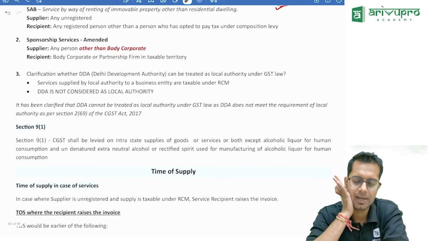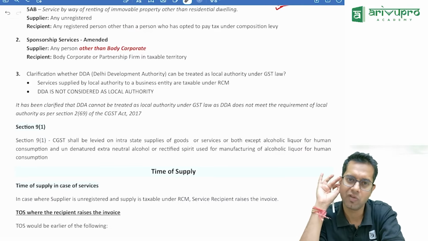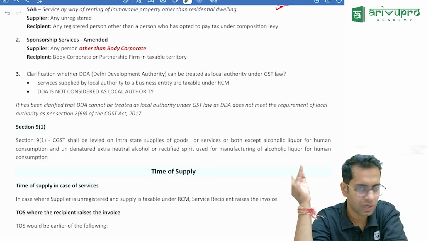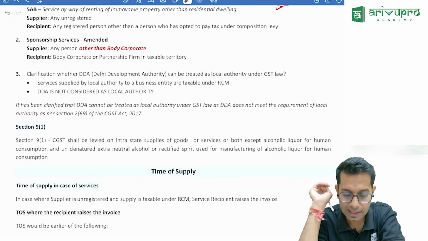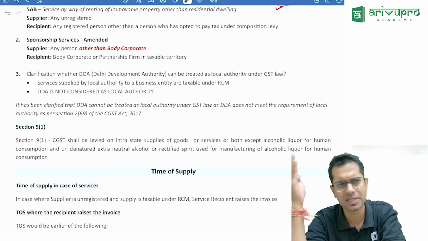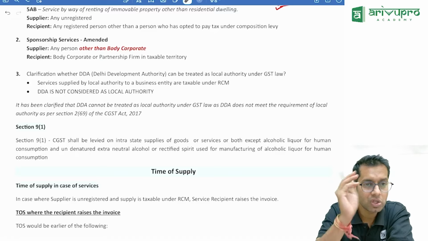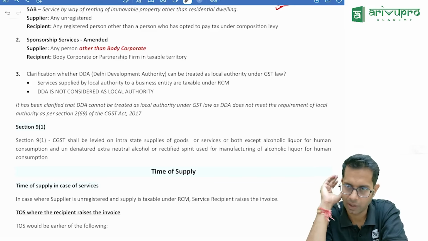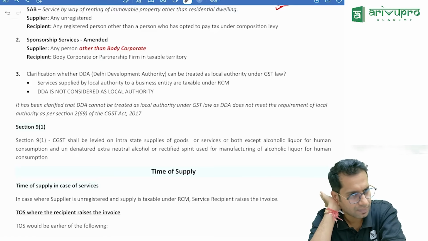Now normally, like we have here, BBMP is there in Bangalore. In Chennai we have Greater Chennai Corporation, something like this. So similarly in Delhi they have Delhi Development Authority, DDA. Like in different states they will have their own corporations. Correct. So the question is whether a corporation is a local authority. What do you mean by local authority? Is a corporation like BBMP treated as a local authority over here?